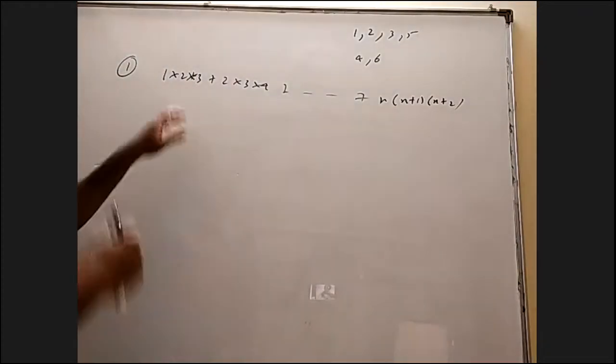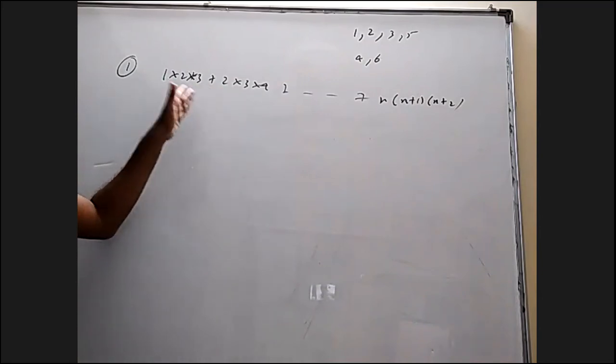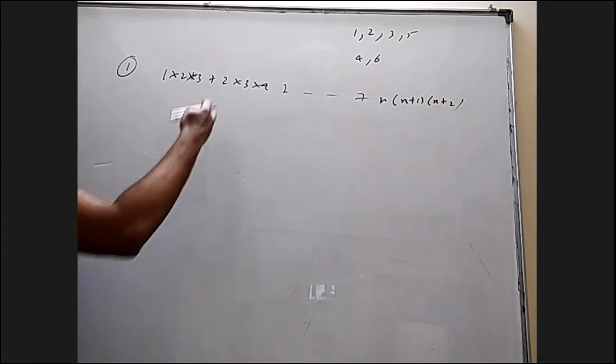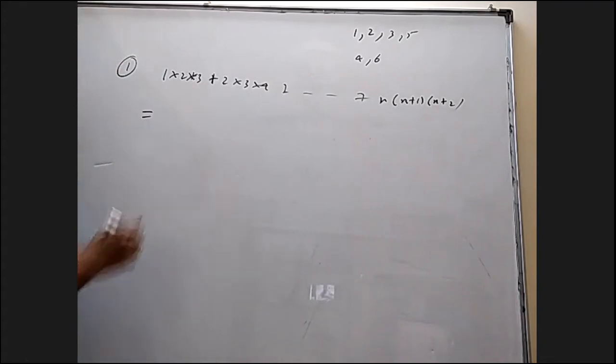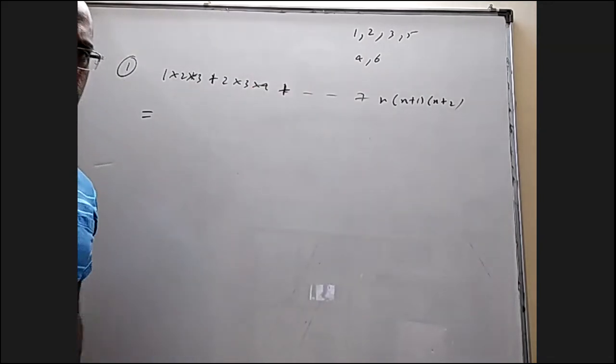Okay, so one method is to multiply 3 factorial, divide by 3 factorial and do this. We are able to do it because it is 1, 2, 3 and so on. If you are given 5 into 7 into 9, 7 into 9 into 11, we cannot do nCr and all that. I already discussed this method recently, maybe in the KVP web discussion or somewhere, but it's okay, we'll discuss.